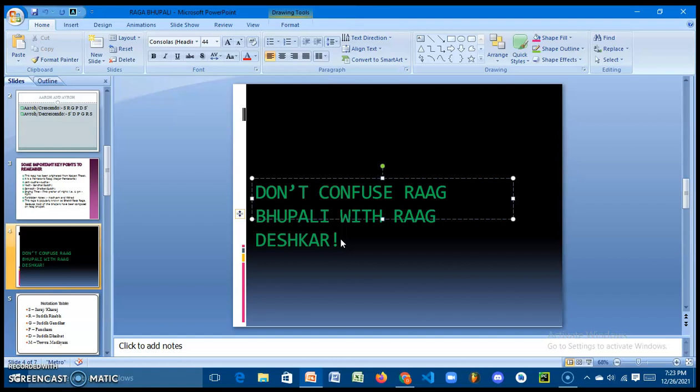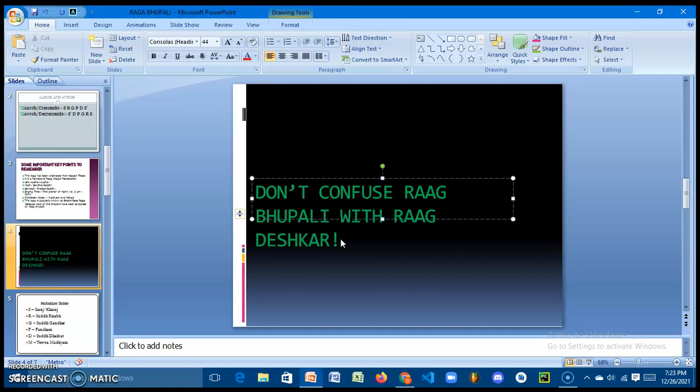Okay, so let me explain the crescendo and decrescendo of Rag Deshkar. Aroh or crescendo of Rag Deshkar. Sa re ga pa dha sa.